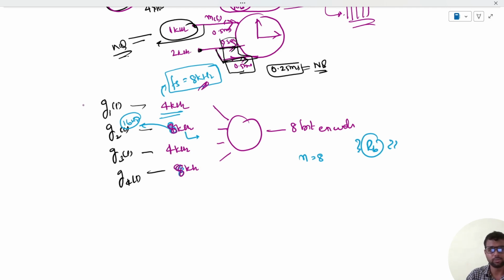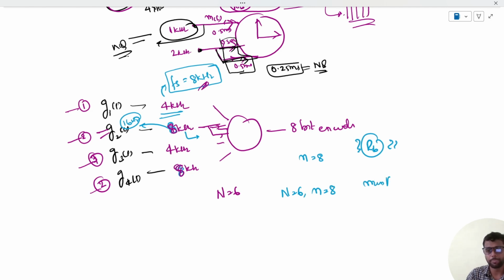So how many signals will we have in real? One. This will be like two signals from here. It will be connected twice so that the samples are collected at the Nyquist rate. This is one signal over here, and this 8 kilohertz will again be connected twice. So total signals will be 1, 3, 4, 6. So capital N is equal to 6. So we have capital N equal to 6 and small n equal to 8, and we have to find the minimum Rb.